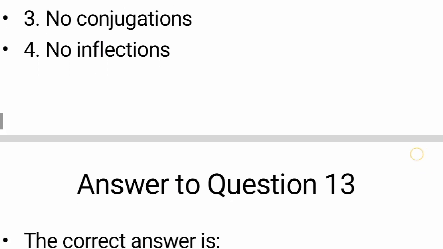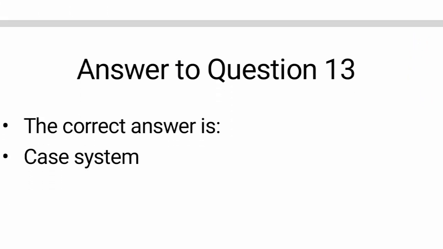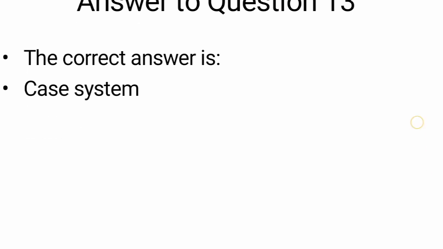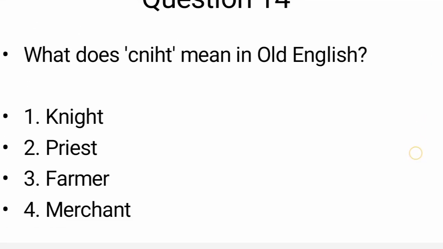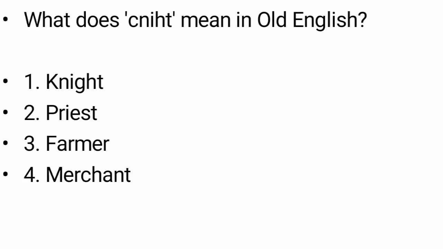So let's see the correct answer. The correct answer would be case system. Okay. Now let's move on to the next question. Question number 14: what does cniht mean in Old English? The options you have: knight, priest, farmer, merchant.